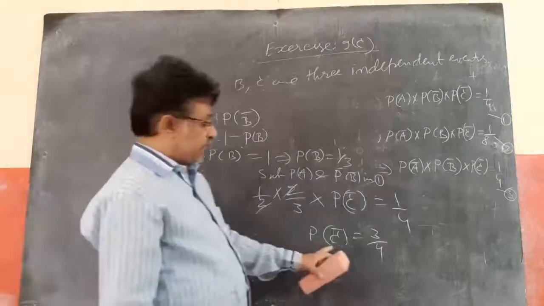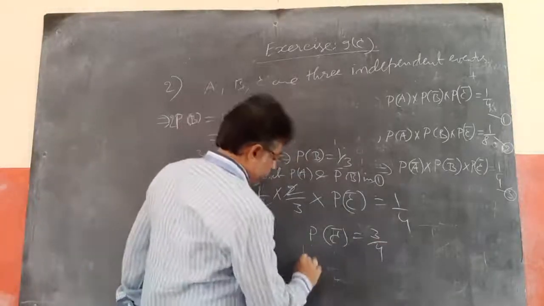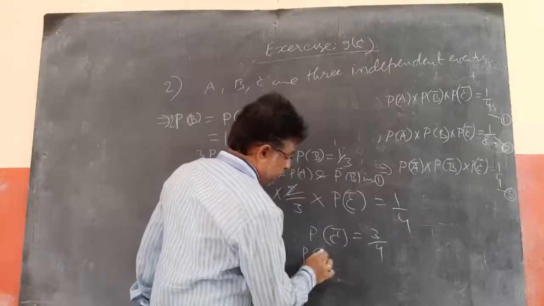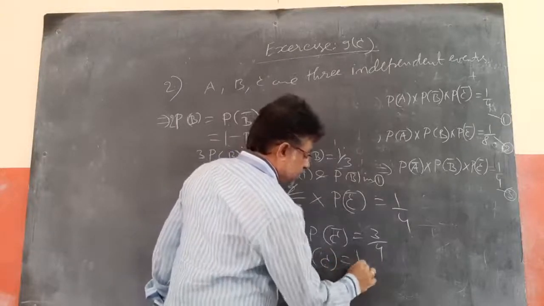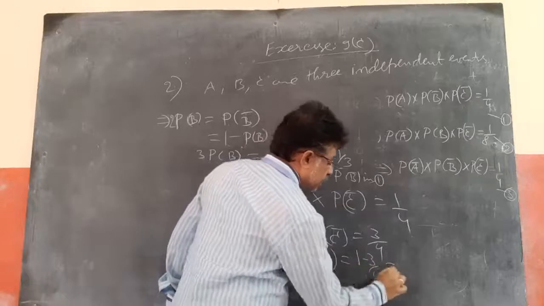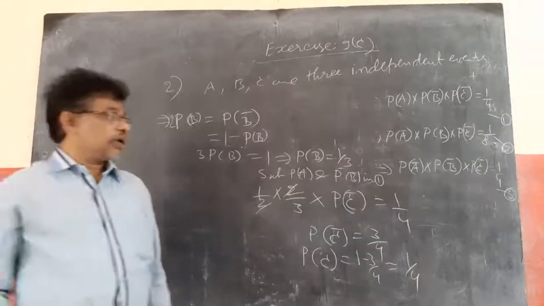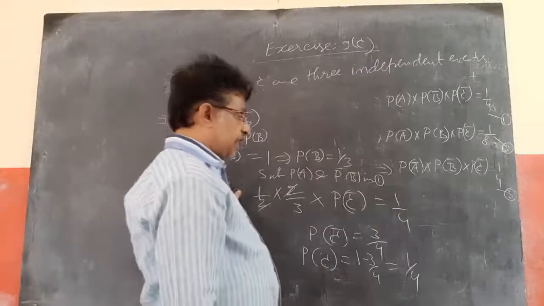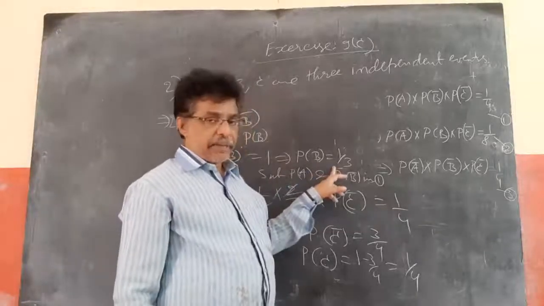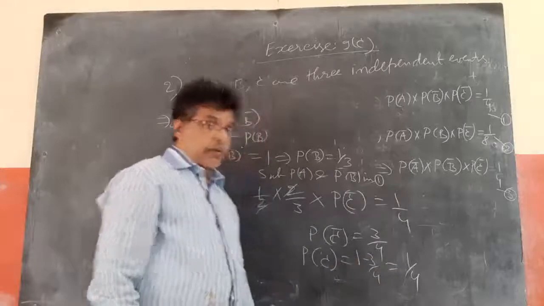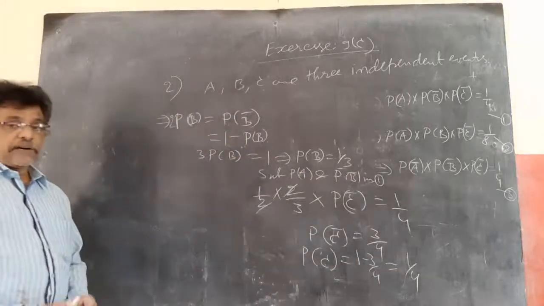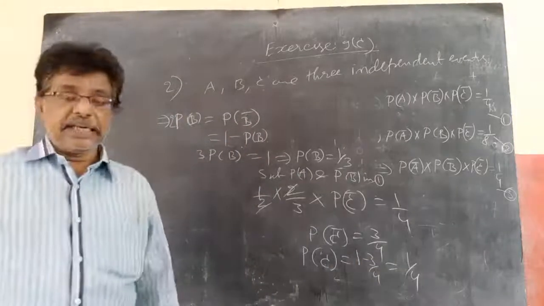Now P of C bar is 1 minus P of C. So P of C equals 1 minus P of C bar, which is 1 minus 3 by 4, equal to 1 by 4. So P of A is 1 by 2, P of B is 1 by 3, P of C is 1 by 4. So we got all P of A, P of B, P of C. Hence we found all.